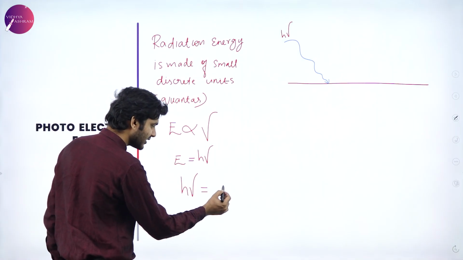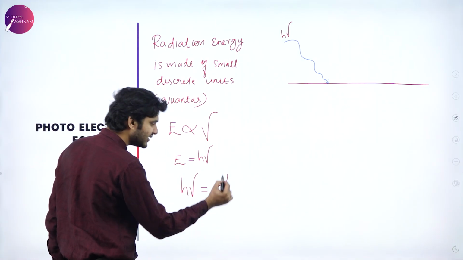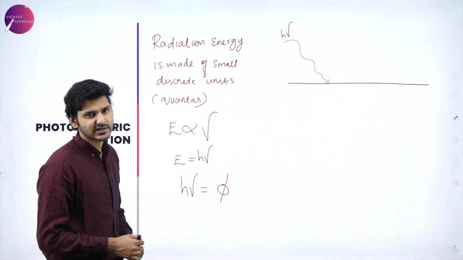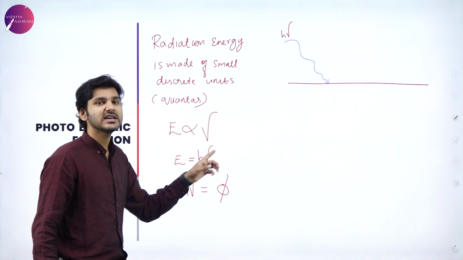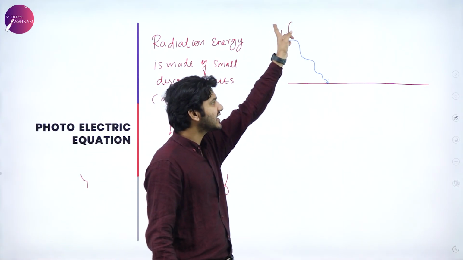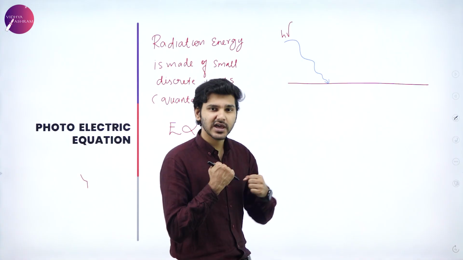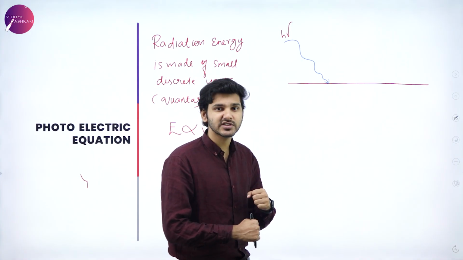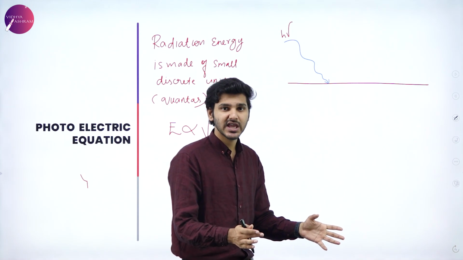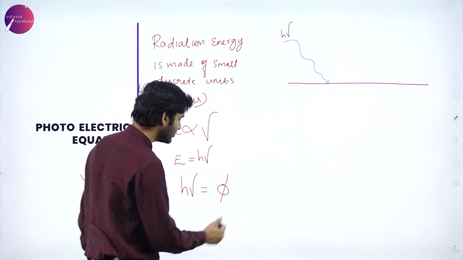The minimum energy you need to free the electron is already known, and that is called the work function of the metal. So some of the energy is used in order to free the electron. That is, h nu is coming like this. Some energy is used in order to free up the electron from the bounds of the metal surface. Now the electron is free. Now the rest of the energy is used.